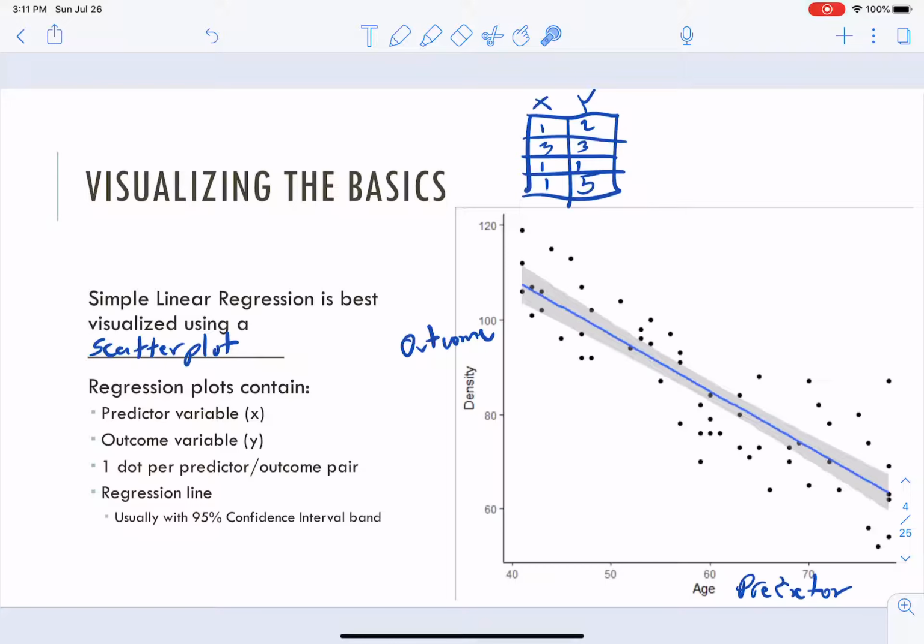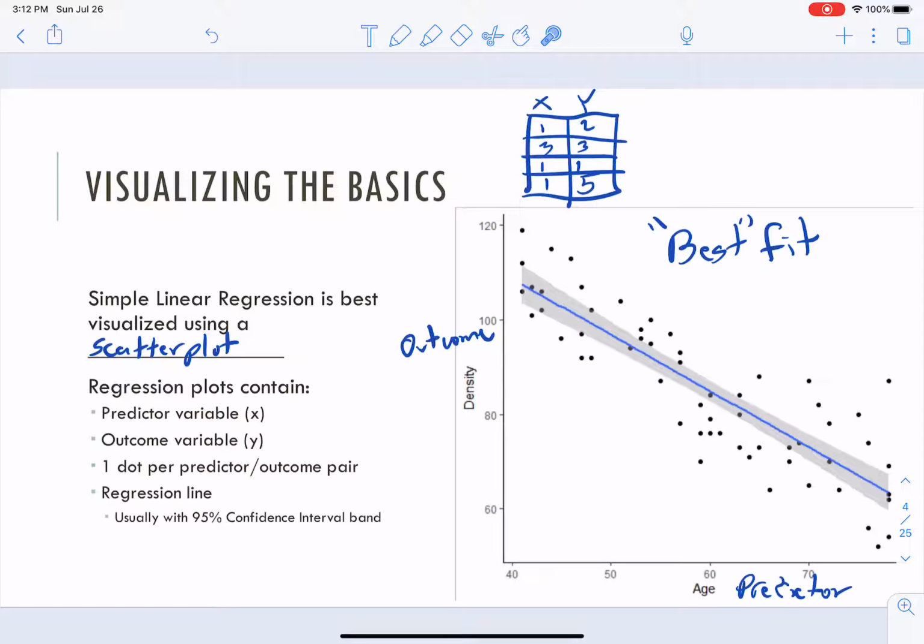Once we plot all that data with the points, we can draw a line through it. We won't do it ourselves; there's some really intense math that goes on behind the scenes. But essentially what we're doing is trying to minimize the distance between this line and each dot, right? So this line is the best fit line, and I'll put best in quotation marks, because it's still only an estimate. We plot all the data, and then we get the computer to draw this line through it using its fancy math. And this is the most optimum line.